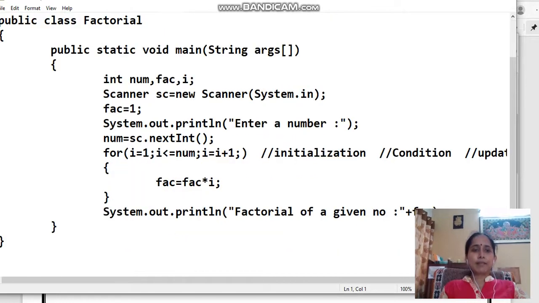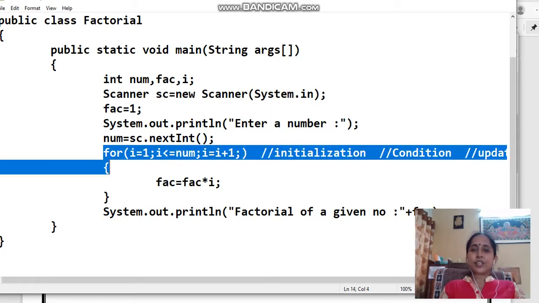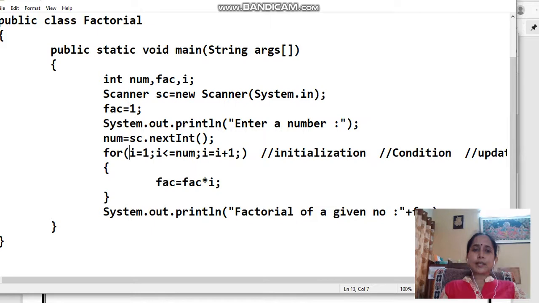Now in the factorial program, what we have done is we have taken 3 variables: num, fac and I, and fac has been initialized with 1. Right, you can notice here initialization, condition and updation statements are all written in one line. This I is equals to 1 is the initialization, I less than equals to num is the condition, and I is equals to I plus 1 is the updation statement.